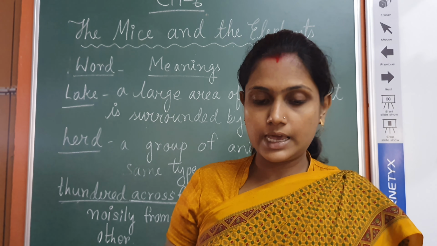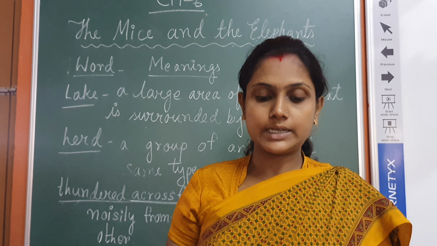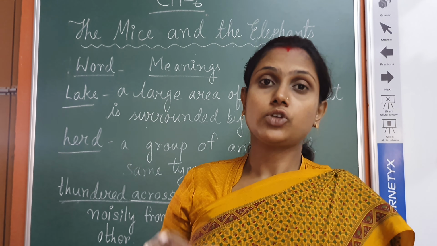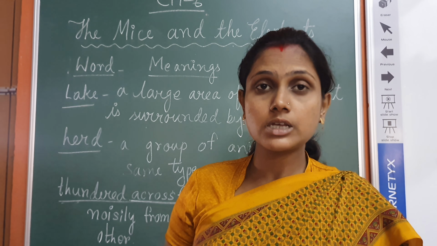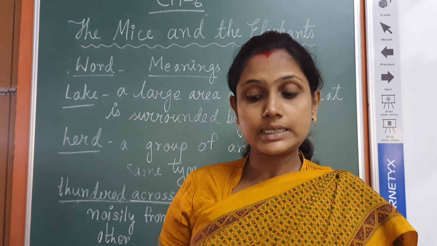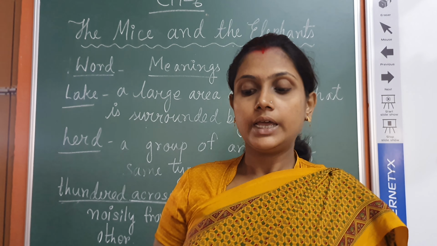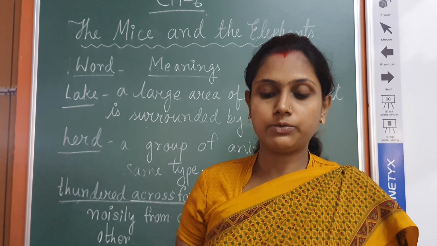So the mouse king went to talk to the elephant queen. The mouse king thought, no, it will be a danger for us. So he went to the elephant queen. He scurried up her trunk and said, please walk carefully across our colony. In turn, if you ever need our help, we will be there.